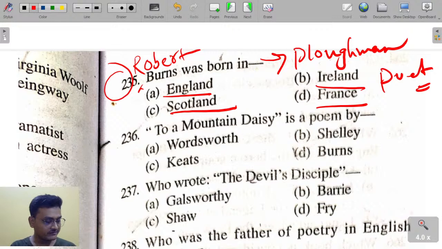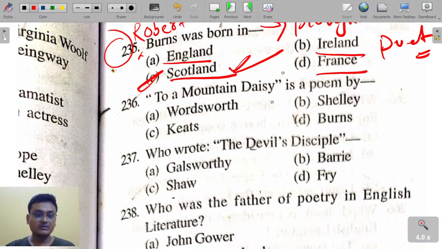Question number 235 is on your screen. Robert Burns was born in... Robert Burns was actually a Scottish poet. He is known as the plowman poet.